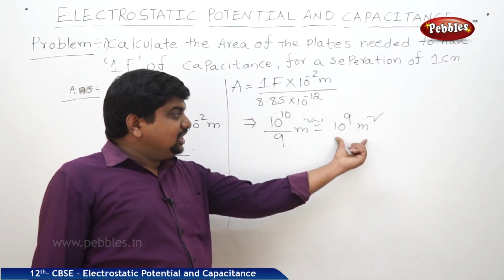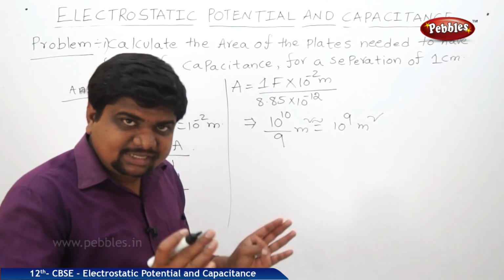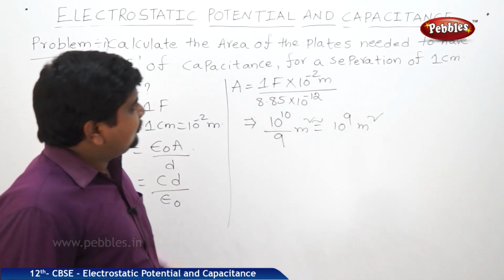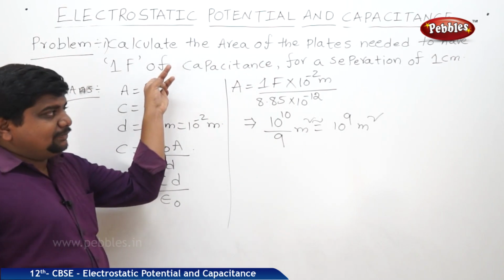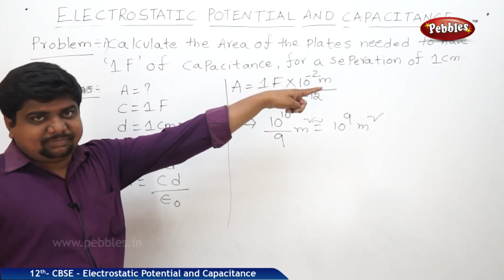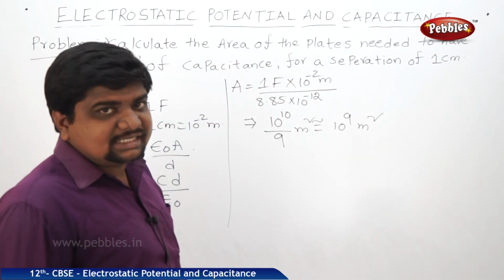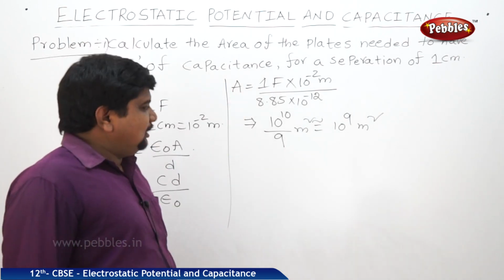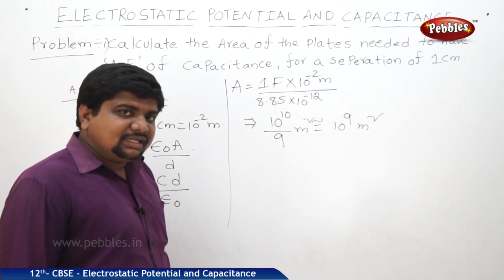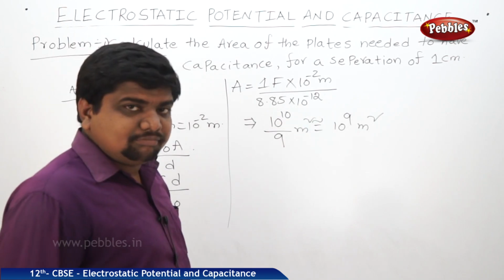That means this should be the area between the plates of the capacitor to produce this much capacitance when the separation is 1 centimeter. The area of the plates of the capacitor is 10 power 9 meter square.